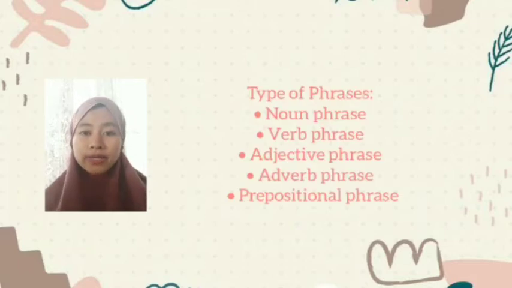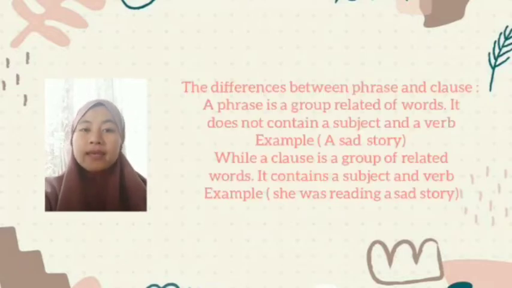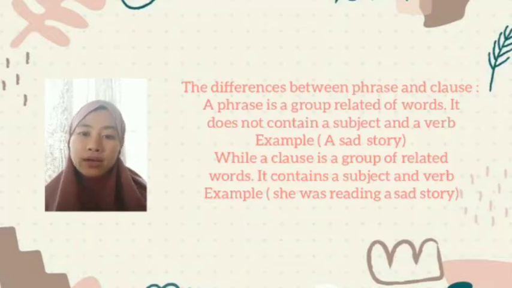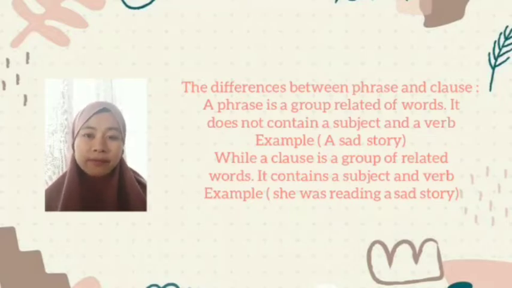And the types of phrase are: the first one is noun phrase, verb phrase, adjective phrase, adverb phrase, and the last is prepositional phrase. And the difference between phrase and clause: a phrase is a group of related words, and it does not contain a subject and verb. Example, a sad story. While a clause is a group of related words. It contains a subject and verb. Example, she was reading a sad story. And then the next is the material about noun phrase.